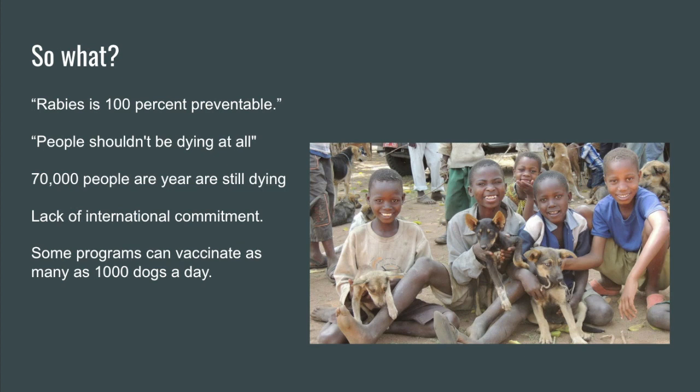For one program in Tasmania, vaccinating 70% of the dogs in the region broke the route of transmission from dogs to humans. The number of deaths per year in that area went down from 50 a year to practically 0.